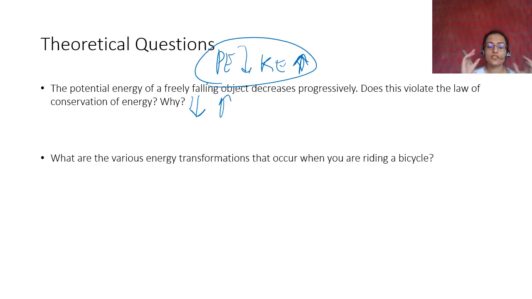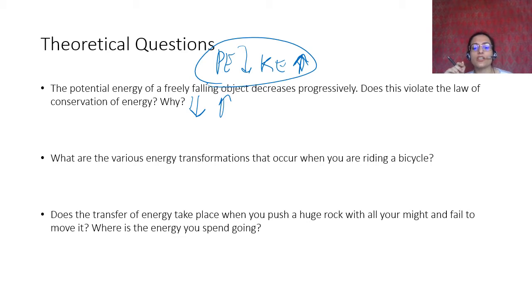What are the various energy transformations that occur when you're riding a bicycle? So you have kinetic energy, of course. You are giving a certain amount of energy that is pushing the chain, and therefore that is getting translated into kinetic energy of the bicycle. So you are using chemical energy of your body to push the pedal and giving it a certain potential energy, which gets converted into the bicycle's kinetic energy. Okay.